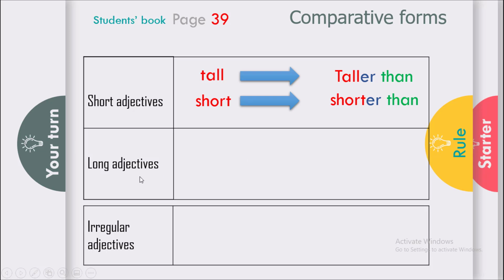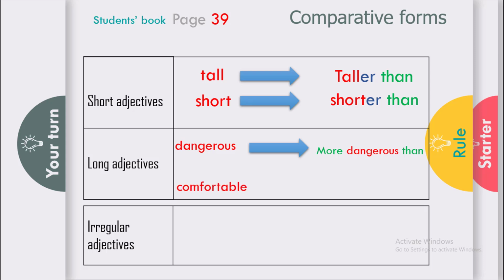Can you give me an example? Here is an example. Dangerous. This dog is dangerous. That dog is not dangerous. So, my dog is dangerous than yours? Or we say, my dog is more dangerous than your dog. Or comfortable? My car is more comfortable than your car.